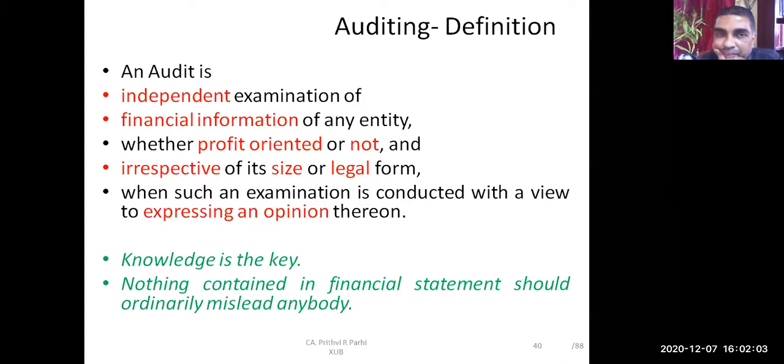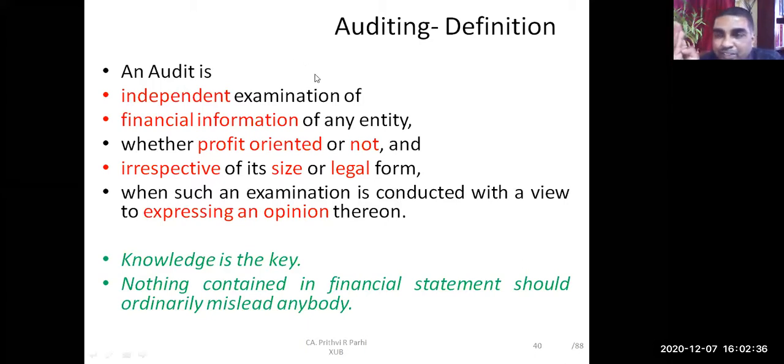Okay. Are you understanding this definition? Yes, sir. Okay. Please, some of you read it. Please read it loudly, and take a pause at every bullet point. An audit is independent examination of... Now wait a minute.